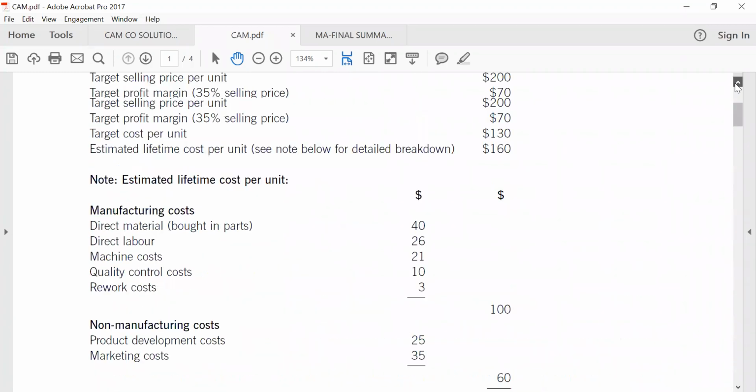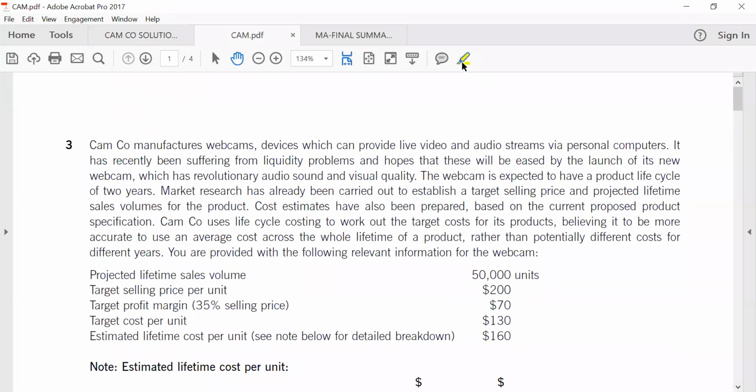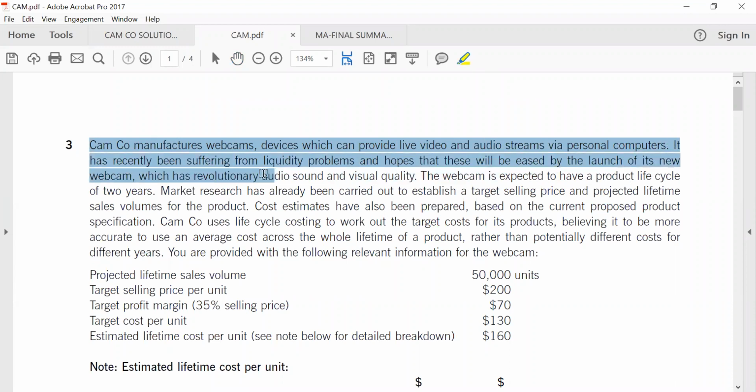It's theory, right? So we come to Camco. Camco manufactures webcams, devices which can provide live video and audio streams via personal computers. It has recently been suffering from liquidity problems and hopes that these will be eased by the launch of its new webcam, which has revolutionary audio, sound, and visual quality. The webcam is expected to have a product life cycle of 2 years.